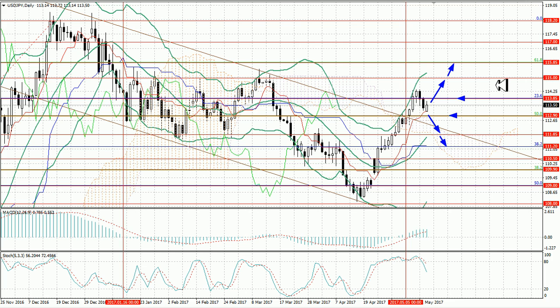As for the fundamental publications, the market is waiting for the Japanese March industrial production data and the GDP of the first quarter of the current year. Technical indicators show controversial signals. Bollinger Bands reversed upwards, MACD histogram is growing in the positive zone, Stochastic left the overbought zone. In general, the pair has the potential to go down, but if the price consolidates above the level of 113.85, the upward trend may develop.